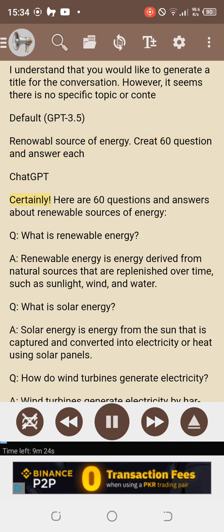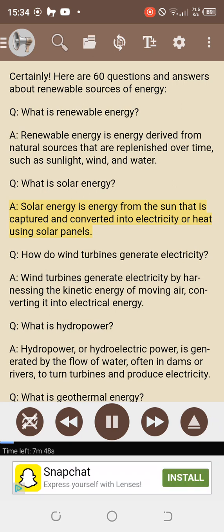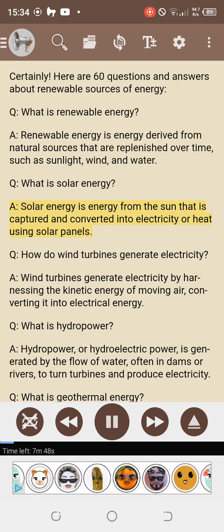ChatGPT. Certainly. Here are 60 questions and answers about renewable sources of energy. Q. What is renewable energy? Renewable energy is energy derived from natural sources that are replenished over time, such as sunlight, wind, and water. Q. What is solar energy? Solar energy is energy from the sun that is captured and converted into electricity or heat using solar panels.